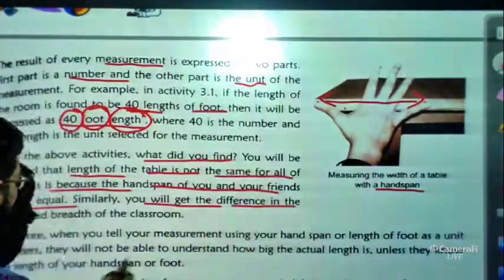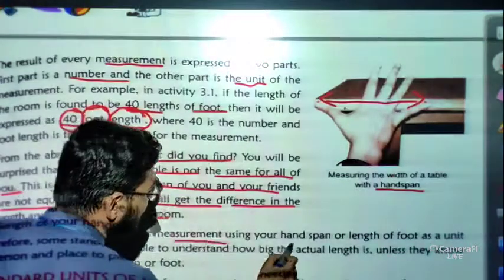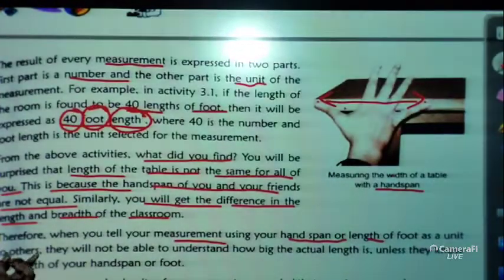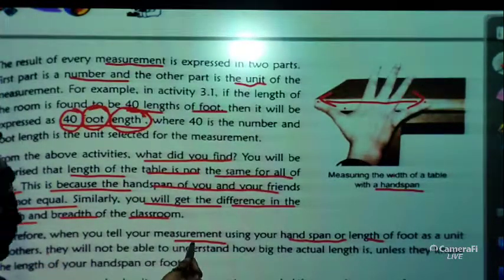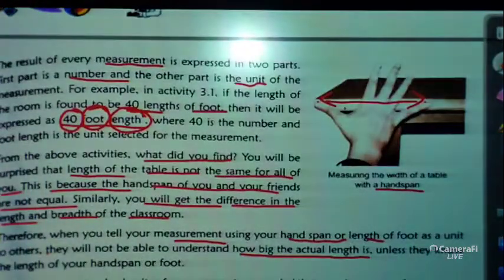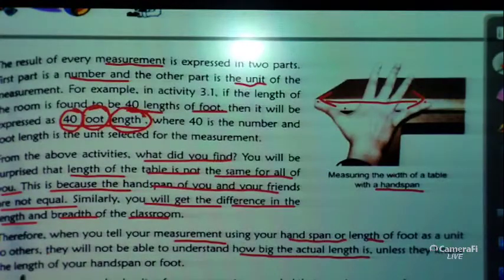Similarly, you will get differences in the length and breadth of the classrooms also. So therefore, what do we have to do? When you tell your measurement using your hand span or foot length as a unit to others, they will not be able to understand how big the actual length is, because different persons have different hand spans, unless they know the length of your hand span or foot.